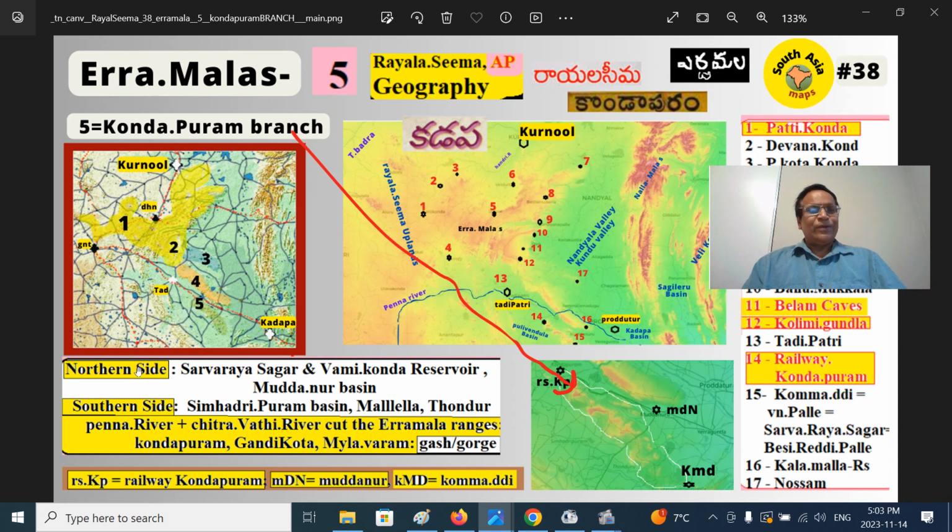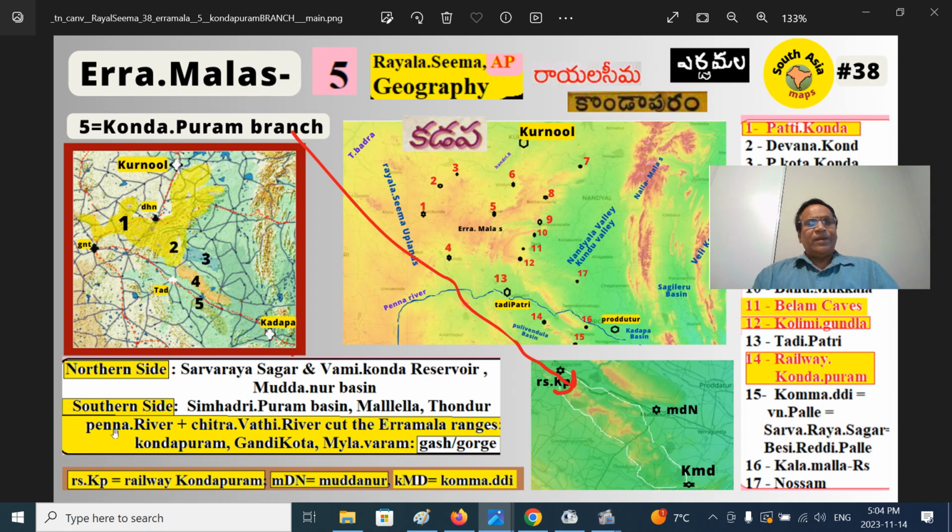The northern side of this is the Sarvaraya Sagar or Vamikonda Reservoir, somewhere here. This is the Komoddi village, this is Kondapuram, Railway Kondapuram, and the Muddanuru basin here. Southern side, this part. We will see this in other maps, that will be clear. I have mentioned it here so that the audience can have the spelling, pronunciation, everything. The southern part is the Simhadripuram basin, here near Pulivendula, Mallella village and Thundur village.